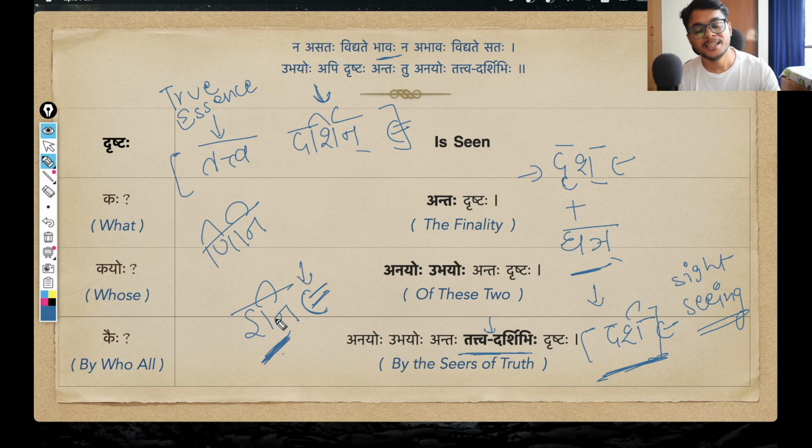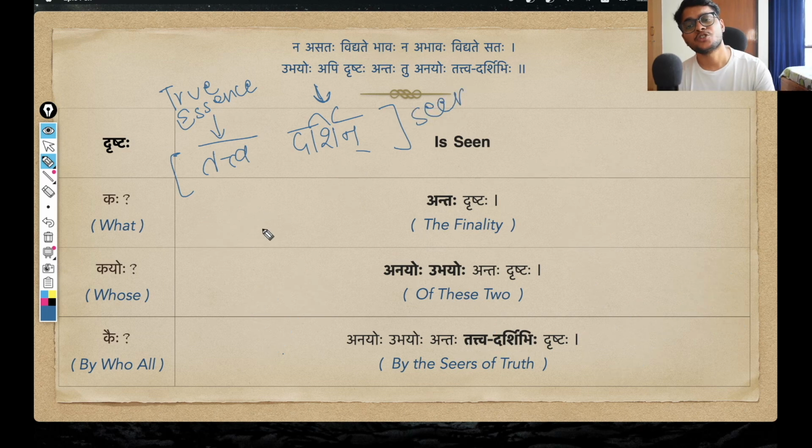So if I attach this ini pratyaya with this darsh pratipadika, that will create another pratipadika that gives the meaning someone or something that is endowed with sight, someone or something that is possessing sight. Okay, so darsh plus ini, we get this pratipadika that you see here, darshan. As I mentioned, darshan is someone who sees. Why? Because someone who is endowed with sight is basically someone who sees, someone who perceives. So tattva, that is true essence, darshan, someone who sees, that is seer, and I want to convey the seer of tattva, the seer of the final truth.